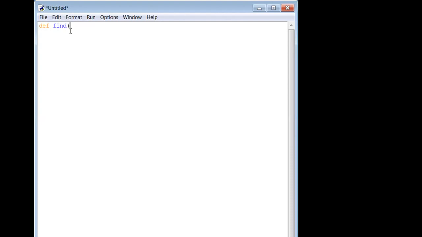I will take three parameters, say for example, a comma b comma c. I want to initialize c with, for your simplicity, a simple integer, I will go with 5. c is assigned with 5. Don't forget, put a colon.